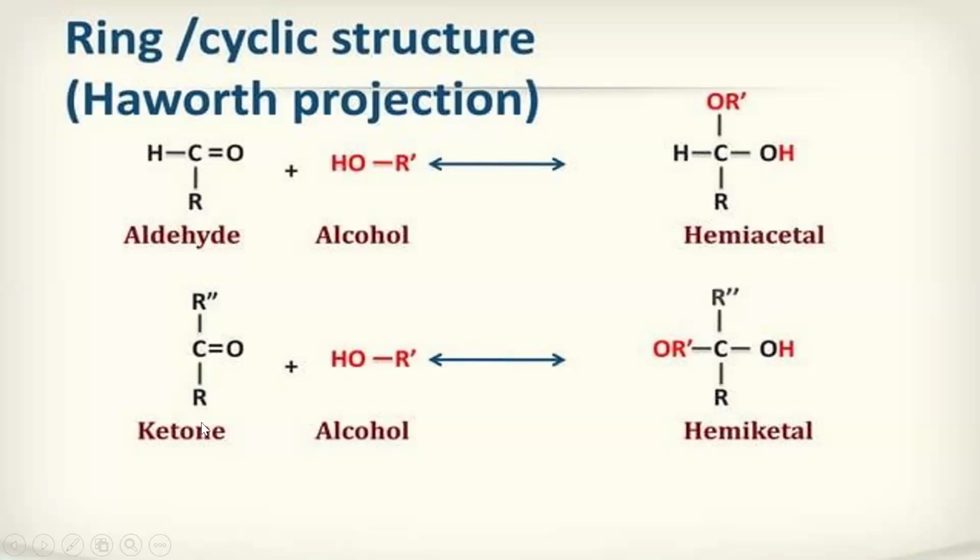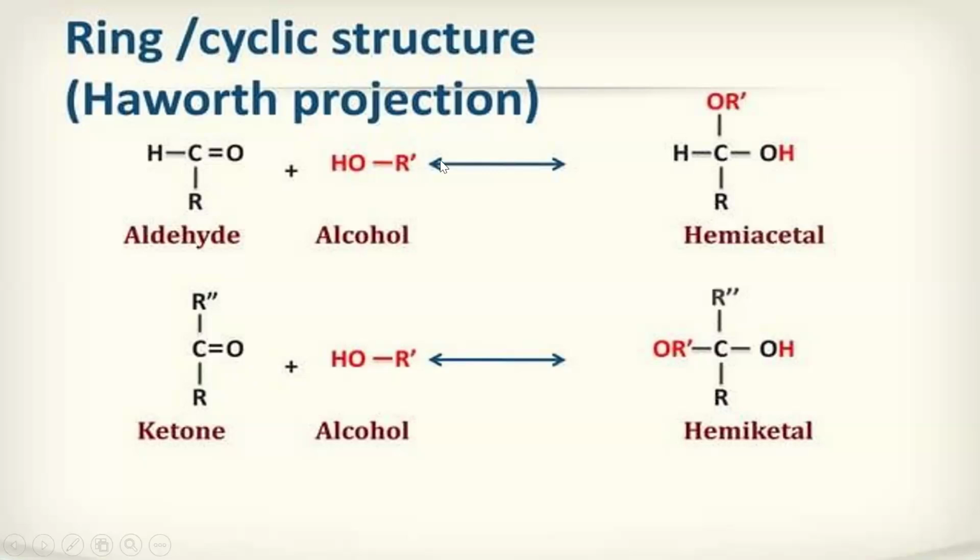Next, when we take a ketone and add alcohol, it gives a hemiketal. Here you can see this C double bond O. The double bond is converted to a single bond because H is coming and attaching here. So this O is converted to OH, with R and R dash. This is the hemiketal.